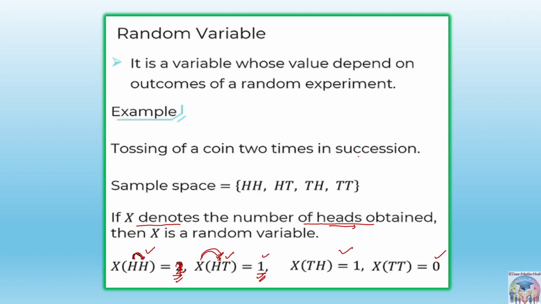Suppose in this previous part, if I ask you what is the probability of getting two heads, the number of heads obtained is our random variable. So what is the probability in which we will get only one head? It will be like this one, this one, and this one. The totals 2, 1 and 3 will be calculated separately.